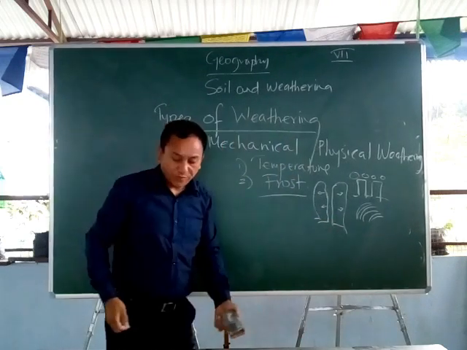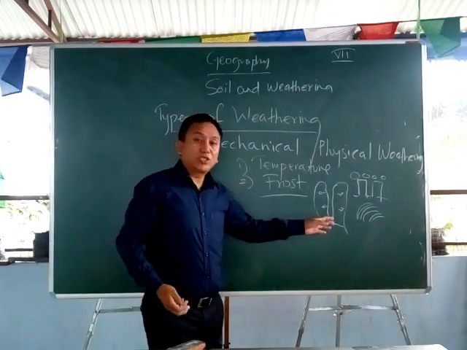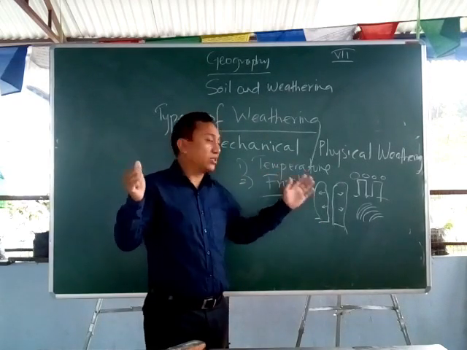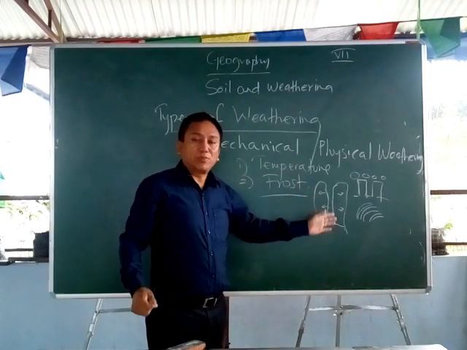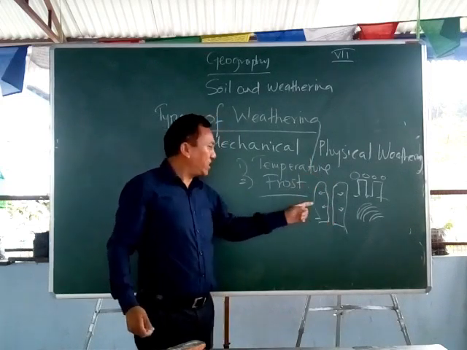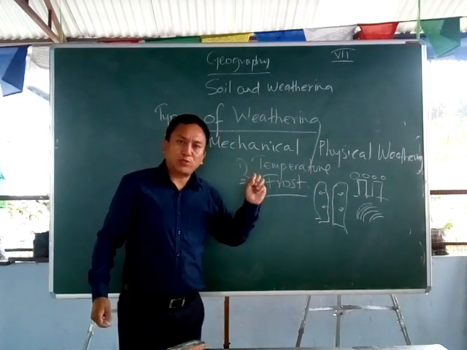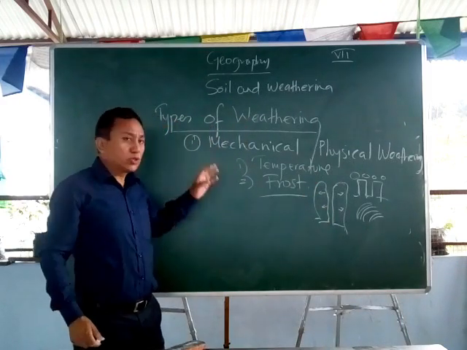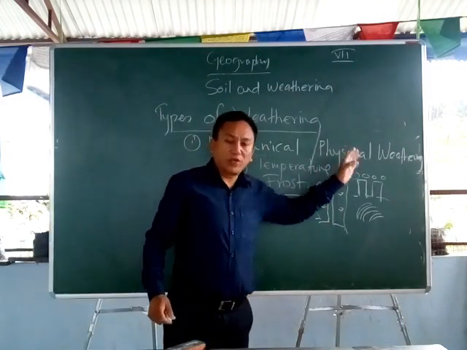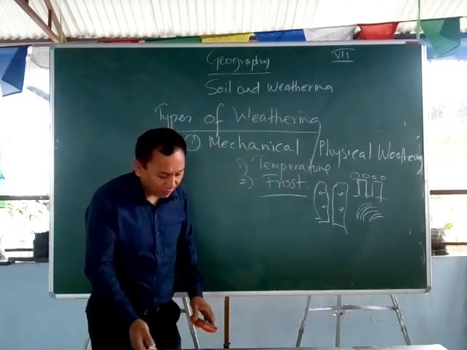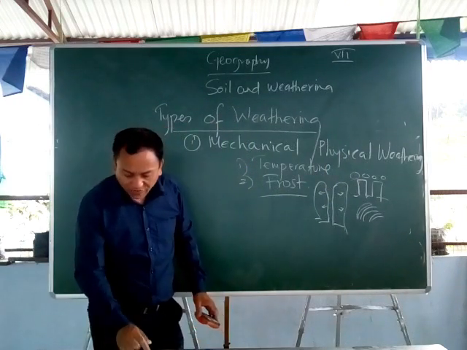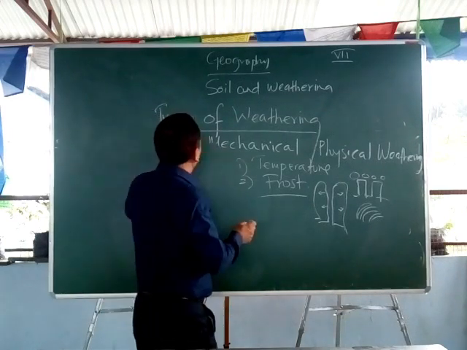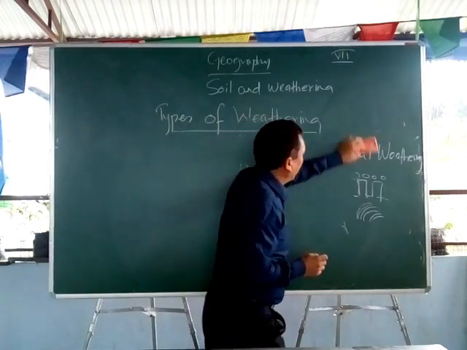The rocks are broken down, see? Whereby we even have block disintegration taking place. The rocks are totally broken apart. That is because of the frost action. So this is how the frost or ice can also break down the rocks, whereby causing weathering. So this is how mechanical and physical weathering takes place. The first one. The second one which we have is the chemical weathering.